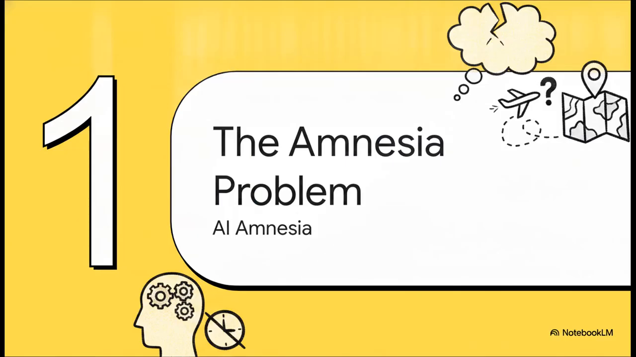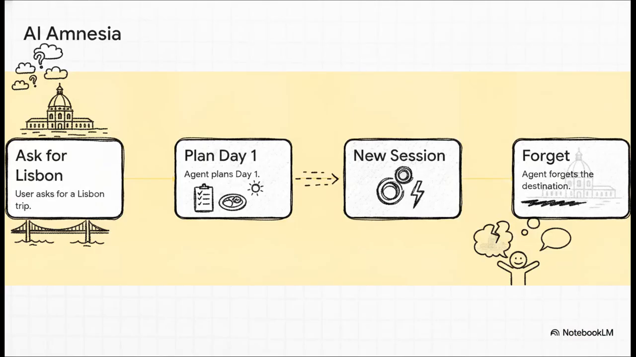Okay, starting with part 1, the AI amnesia problem. A travel planner scenario is actually the perfect way to see this in action. Say you ask a standard agent to plan a 2-day trip to Lisbon. It handles day 1 flawlessly. Awesome. But then you start a brand new session and simply ask it to plan day 2. Well, it completely forgets your destination.